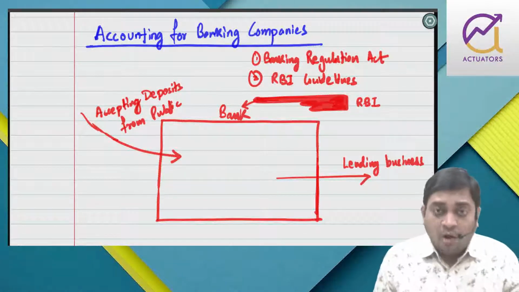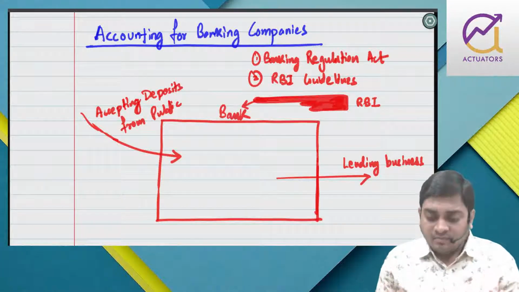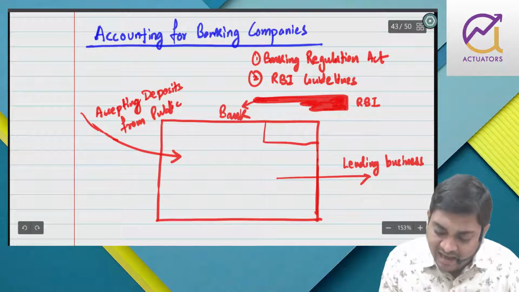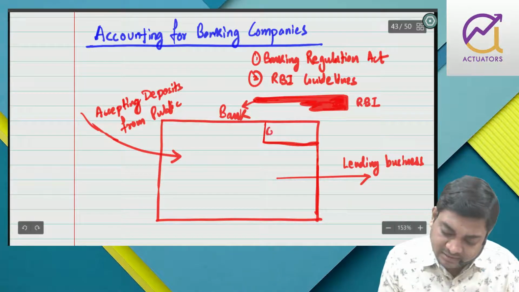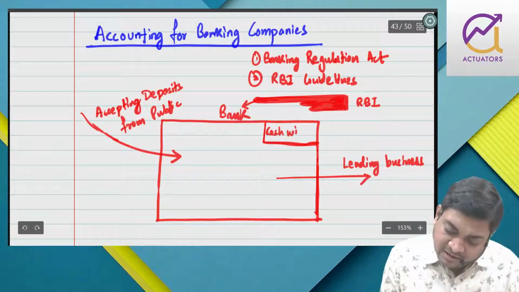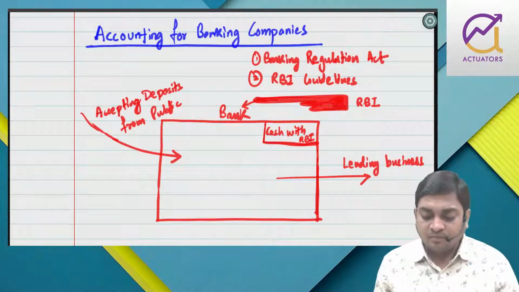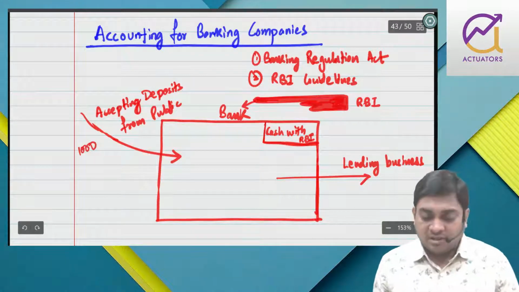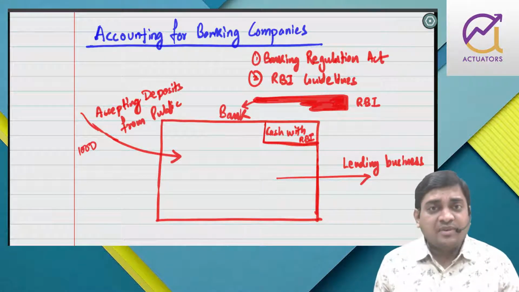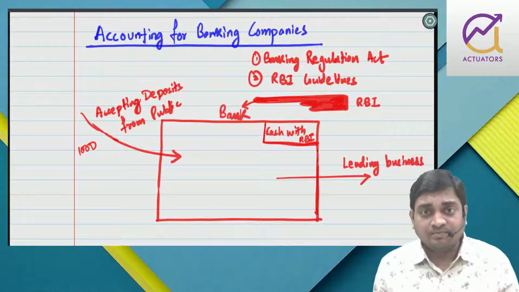It is not necessary that you send this money to me. In your bank, you maintain a cash box, write cash with RBI, and deposit 4% here. So, suppose I am accepting 100 rupees as deposit, RBI frames the guidelines that you have to maintain the cash reserve ratio with me.